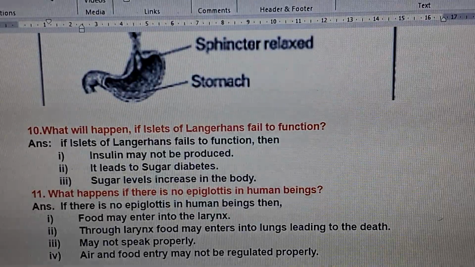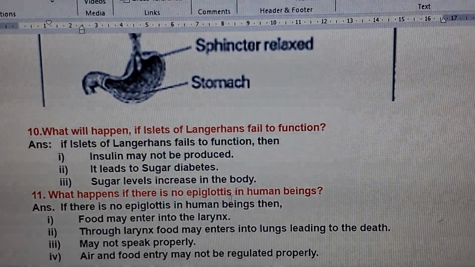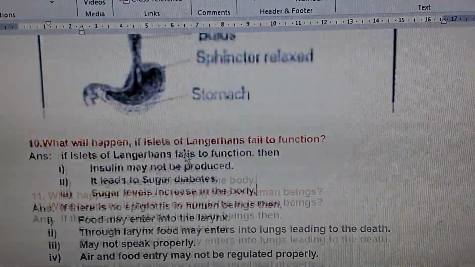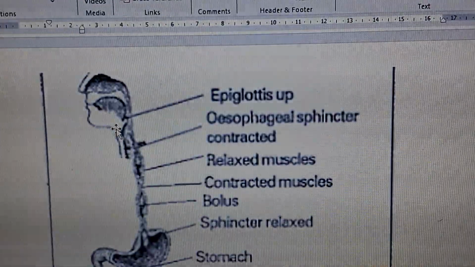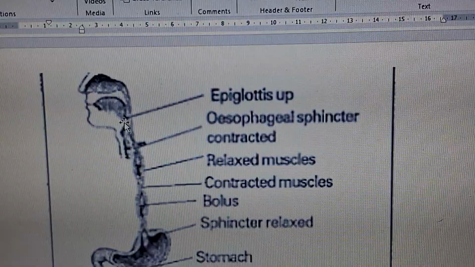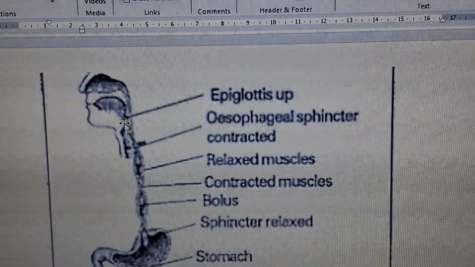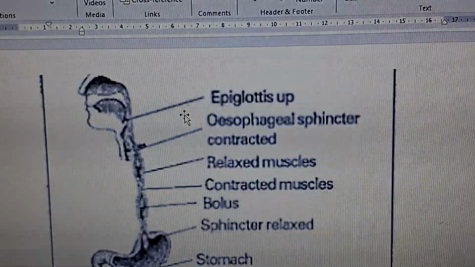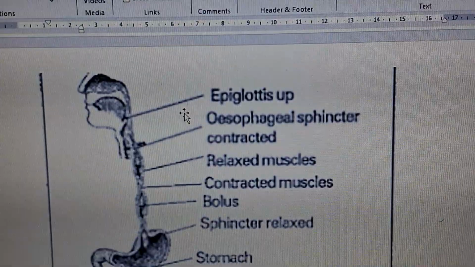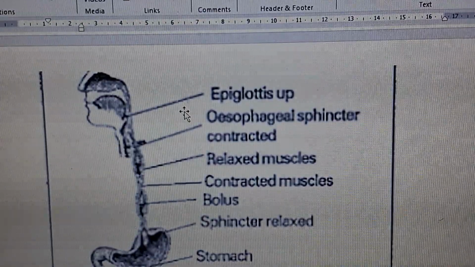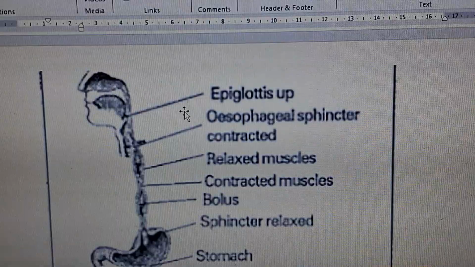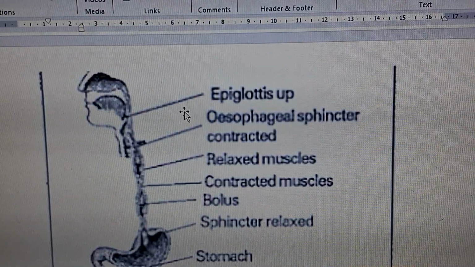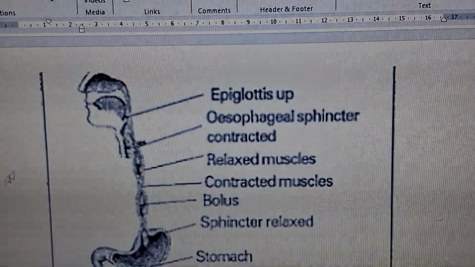Next, the 11th question: what happens if there is no epiglottis in human beings? So see, children, we have already seen the epiglottis is there at the edge of the mouth. The function of this epiglottis is that it acts like a lid, children. In our throat we have two passages. One is the passage for the food, and another one is the passage for the air.